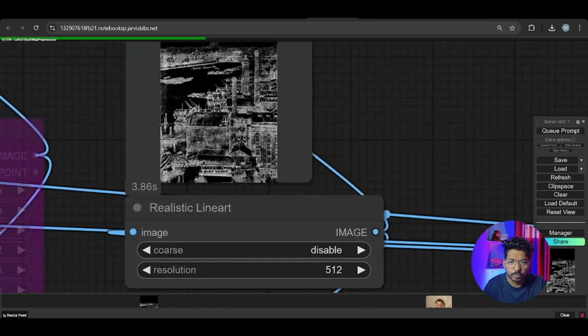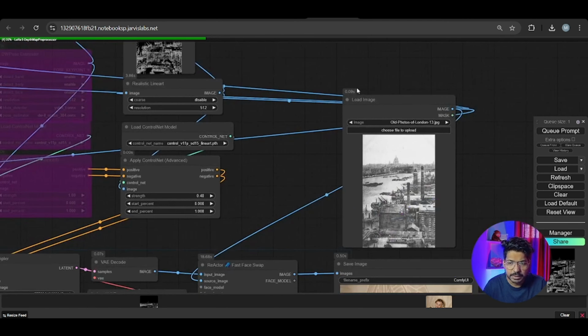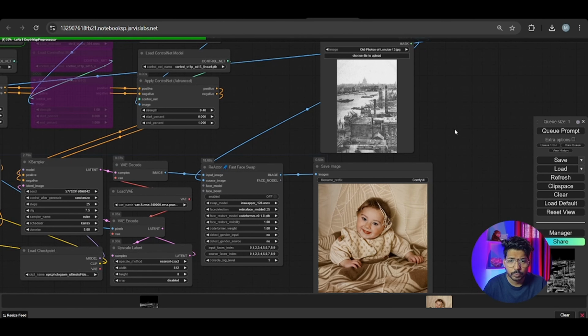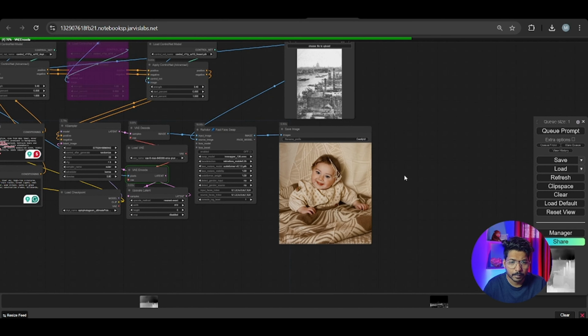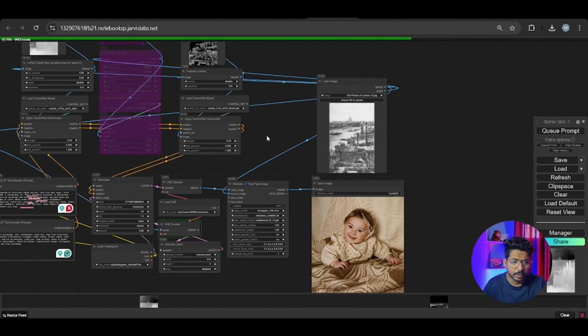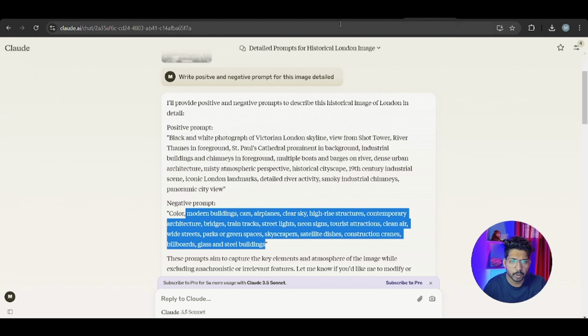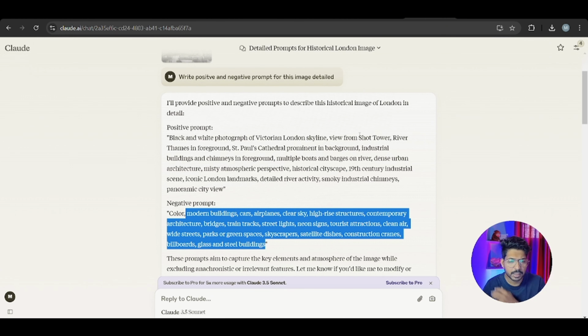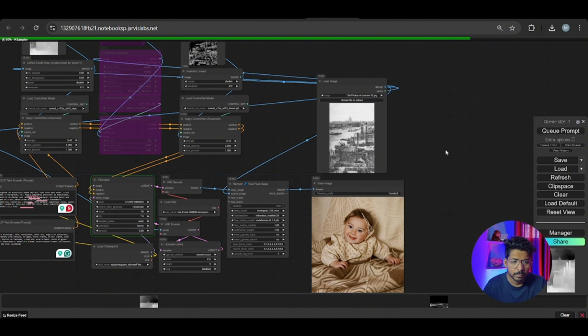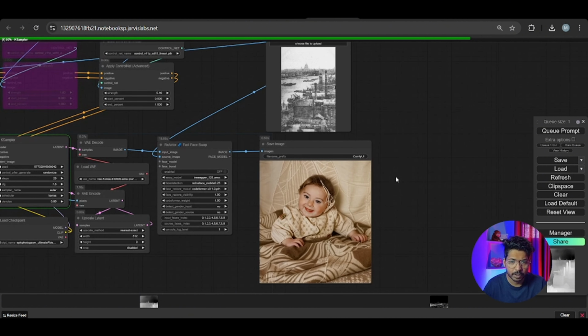So the line art mostly does its work. So we will see here. You can use it on any photo. So that's the thing. We will wait for the results. Use Claude for the prompts and all things. It's free. They give you some credits daily, so you can use it for free. So use that one. Let's wait for the output.